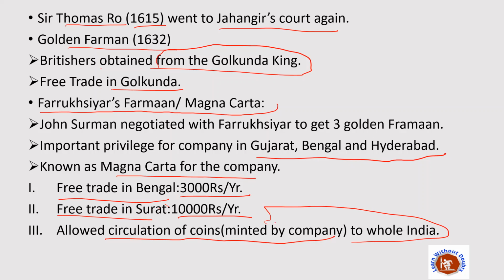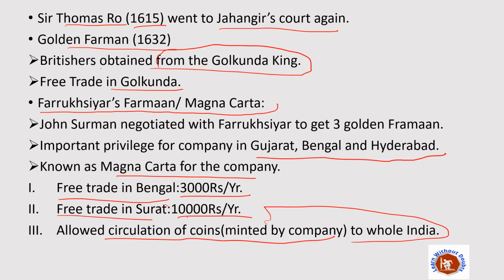Okay, so this was the most foolish thing done by Farooq Siyar, because at that time Farooq Siyar was already circulating his own minted coins, but after allowing the British East India Company to circulate the coins minted by the company itself, he somehow allowed a parallel currency to revolve in the market.